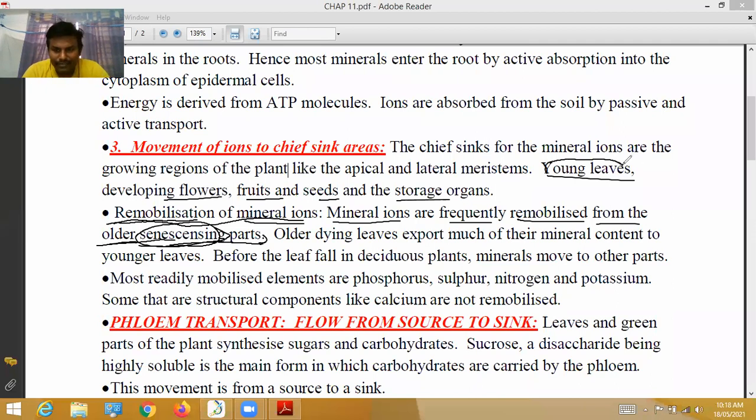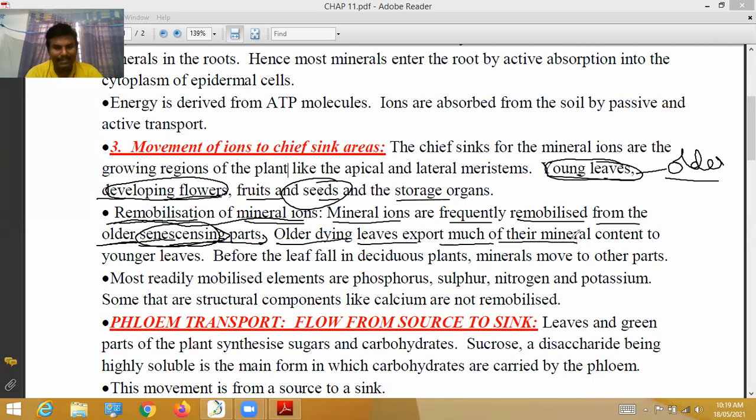Younger leaves turn to be older leaves. After becoming older, these leaves fall off. Before they fall off, whatever minerals are present all come back to the plant. Developing flowers turn to be fruits after some days, and fruits turn to be seeds. When the seed falls off, those minerals are accommodated in the seeds. That's all. Older dying leaves export much of their minerals.